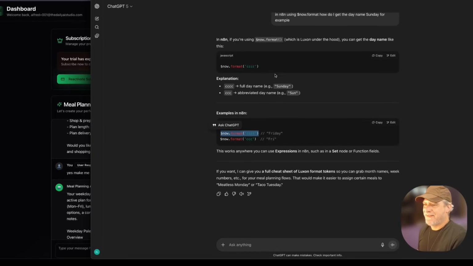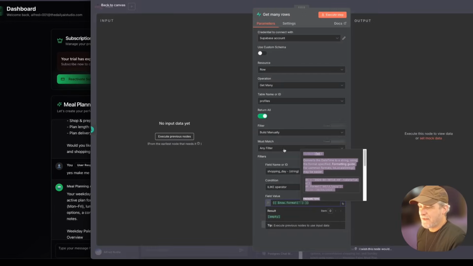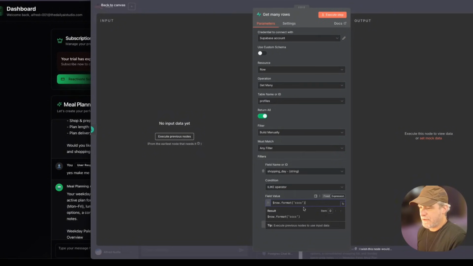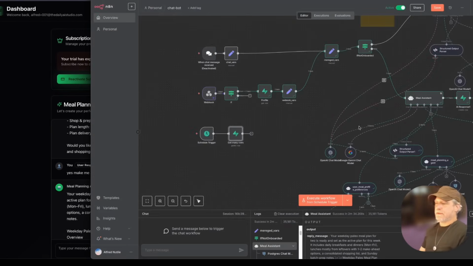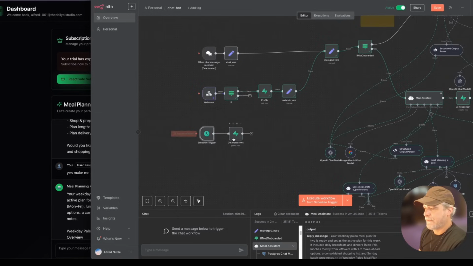So there is a, this is called lazy programming, by the way, or non-programming. I'll show you why. So there's this point in here where I have to be conscious of the fact that this is going to run at midnight. If someone signs up at midnight, we might make 2 meals for them. Otherwise, it shouldn't matter. Now, for someone who made a meal plan on Sunday, today is Friday. So if I made a meal plan on Friday, joined up, have my meal plan, and then I say I want to shop on Friday, we also will get 2 meal plans. So, there's a lot of things here that could go wrong, but not a ton. I just don't want to worry about it right now.